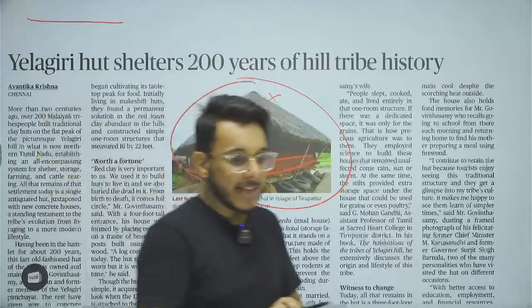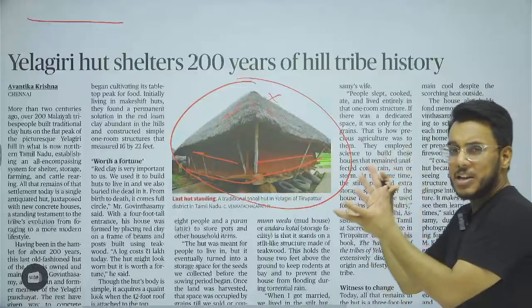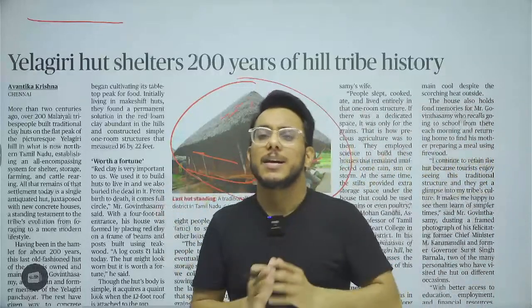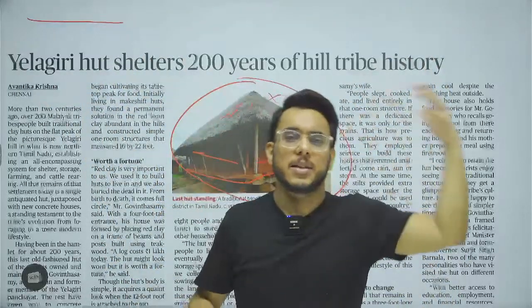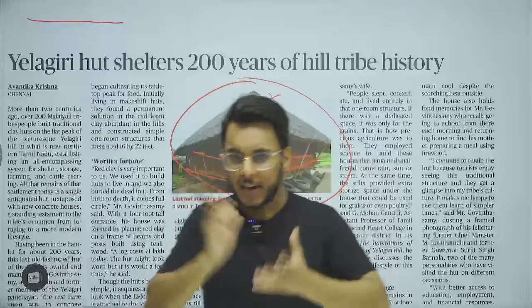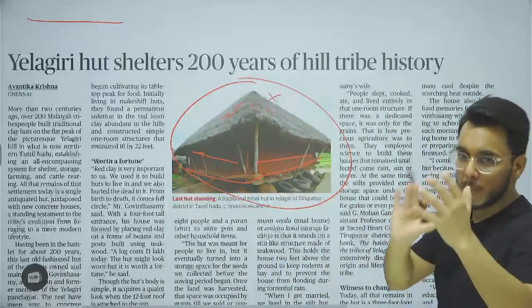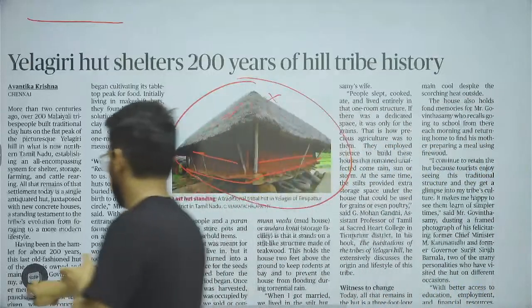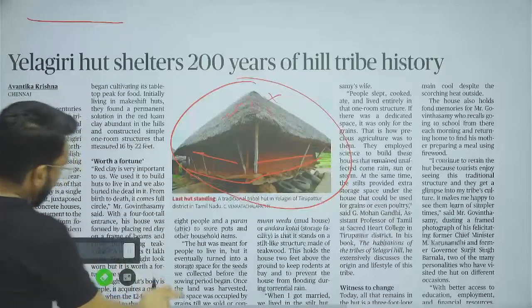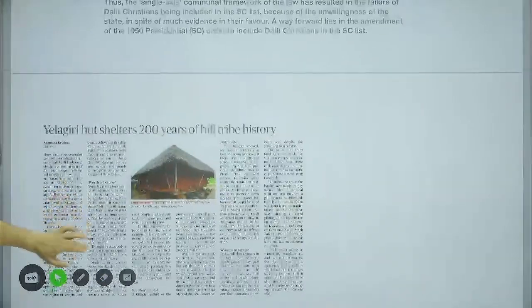Now in the prelims examination, such kind of questions have been asked in the past, that Yelagiri Hut was recently in news. It is where? Is it in Tamil Nadu? Is it in Kashmir? Is it in Nagaland? Is it in Gujarat? Some other related information about this structure we are going to see for prelims, art and culture, history, and such kind of questions. Now, let's understand the basic information and the aspects related to this particular article.